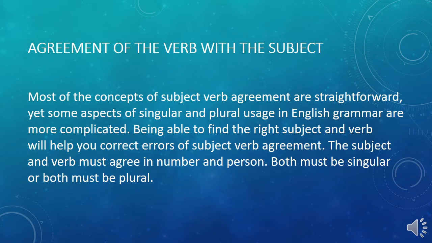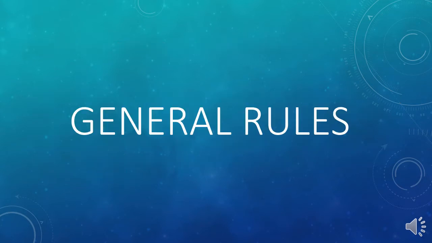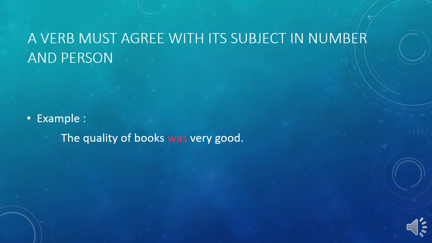Now we will start the general rules for agreement of the verb with the subject. So let's start. A verb must agree with its subject in number and person.